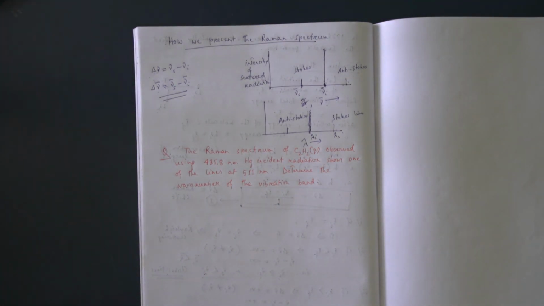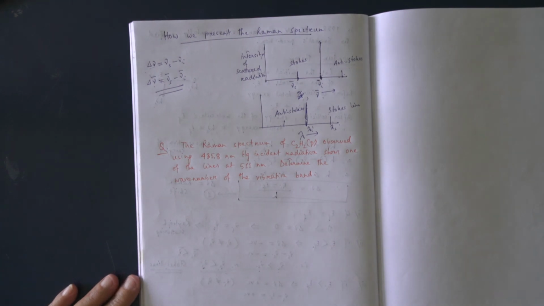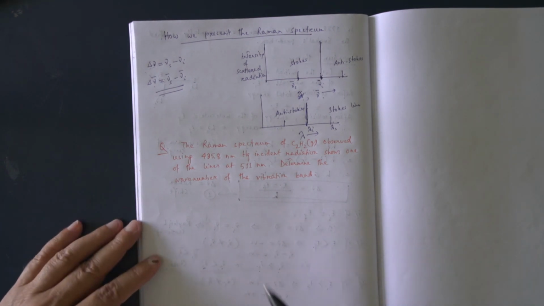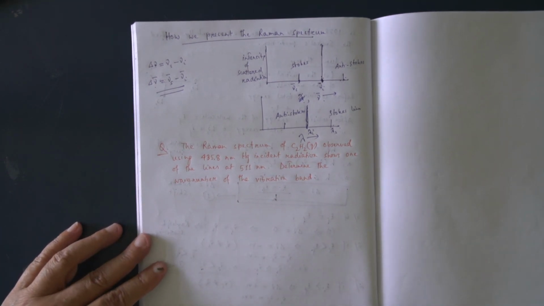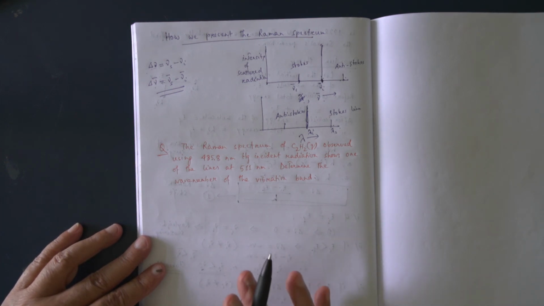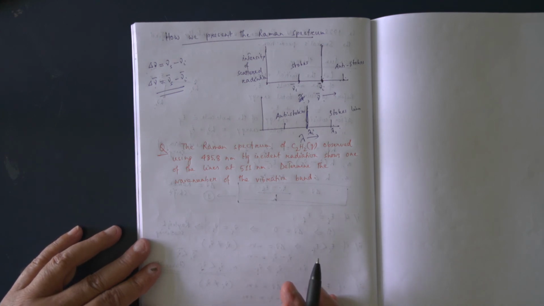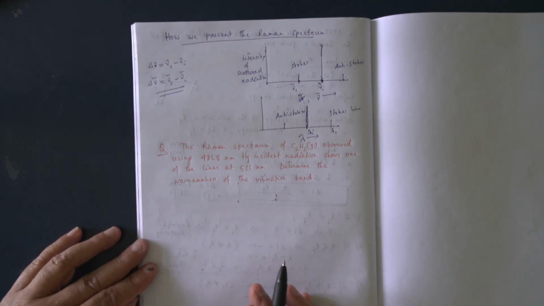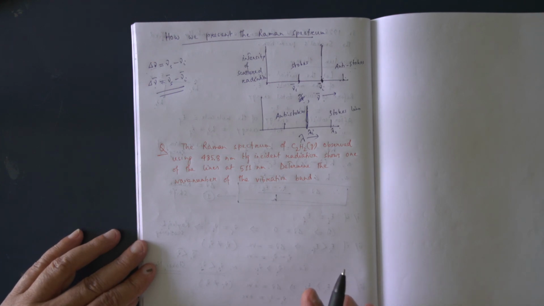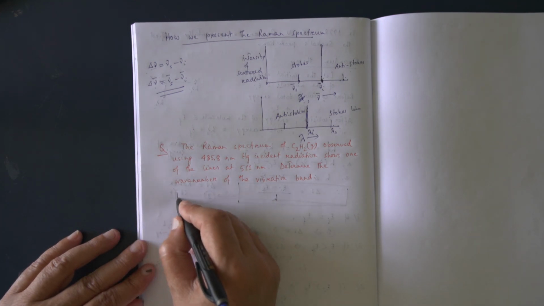Okay, now two things I will explain. So the first thing is that in Raman spectroscopy, what type of radiation do we need? We need monochromatic radiation. Monochromatic radiation means having a single wavelength. And laser is highly monochromatic.